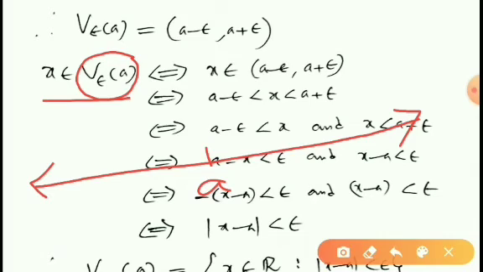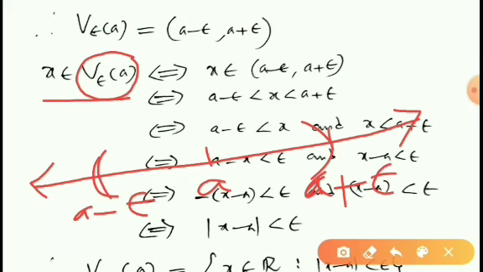Suppose this is A, this is A minus epsilon, and this is A plus epsilon. If x lies in the epsilon neighborhood of A, then x is anywhere between A minus epsilon and A plus epsilon. Suppose this is x.